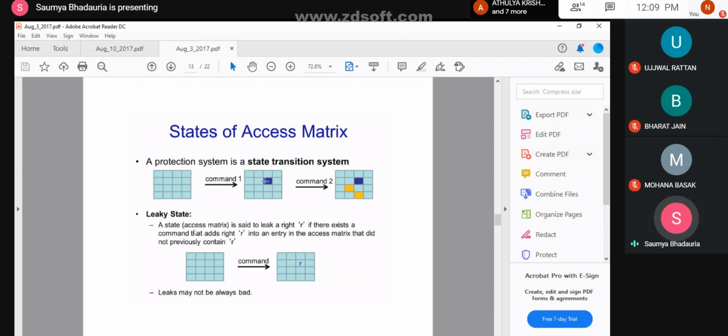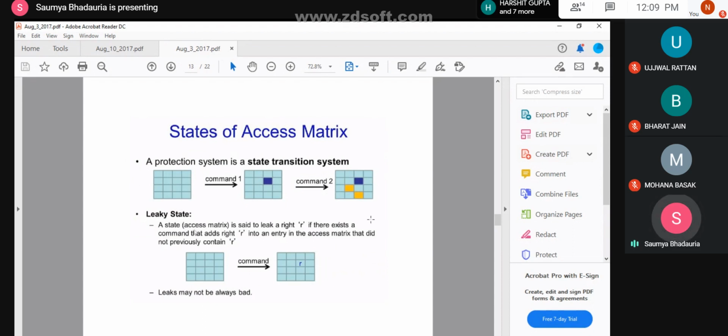Now when he is the owner, on the basis of command 2, he is transferring the rights to the user in row 3 and the user in row 4.